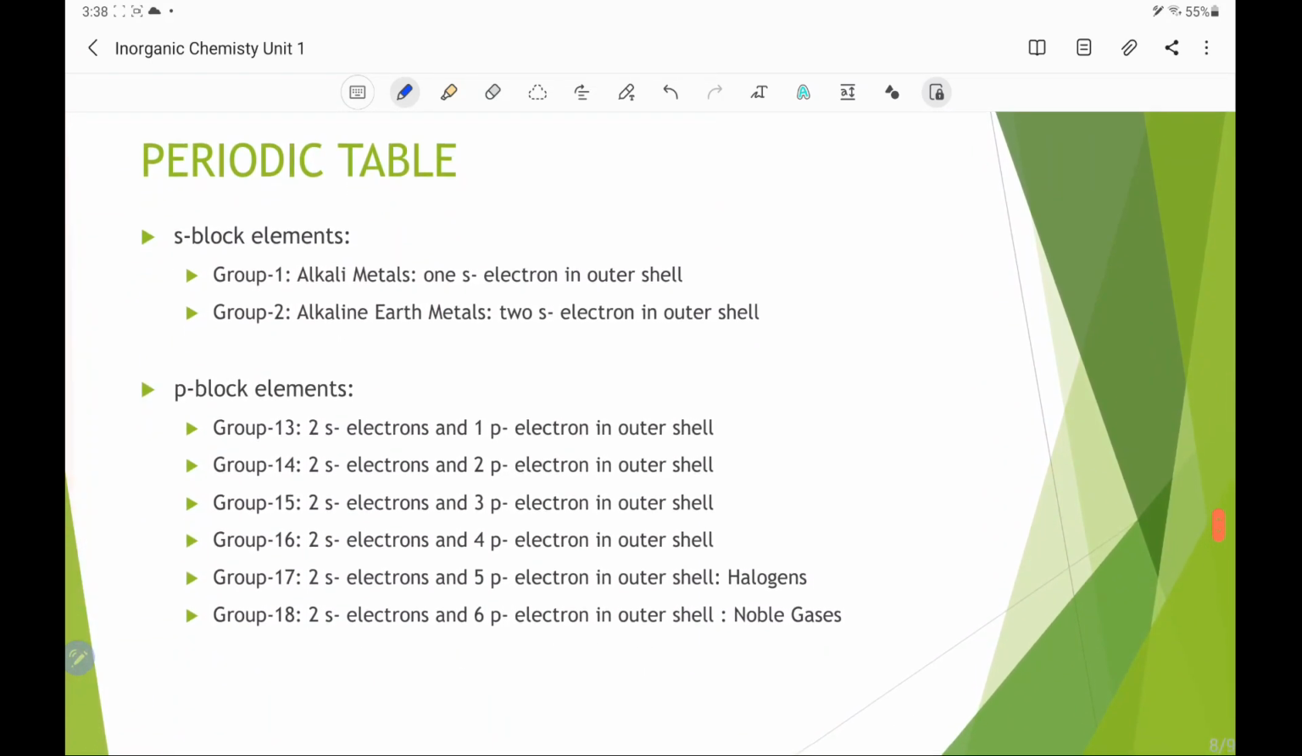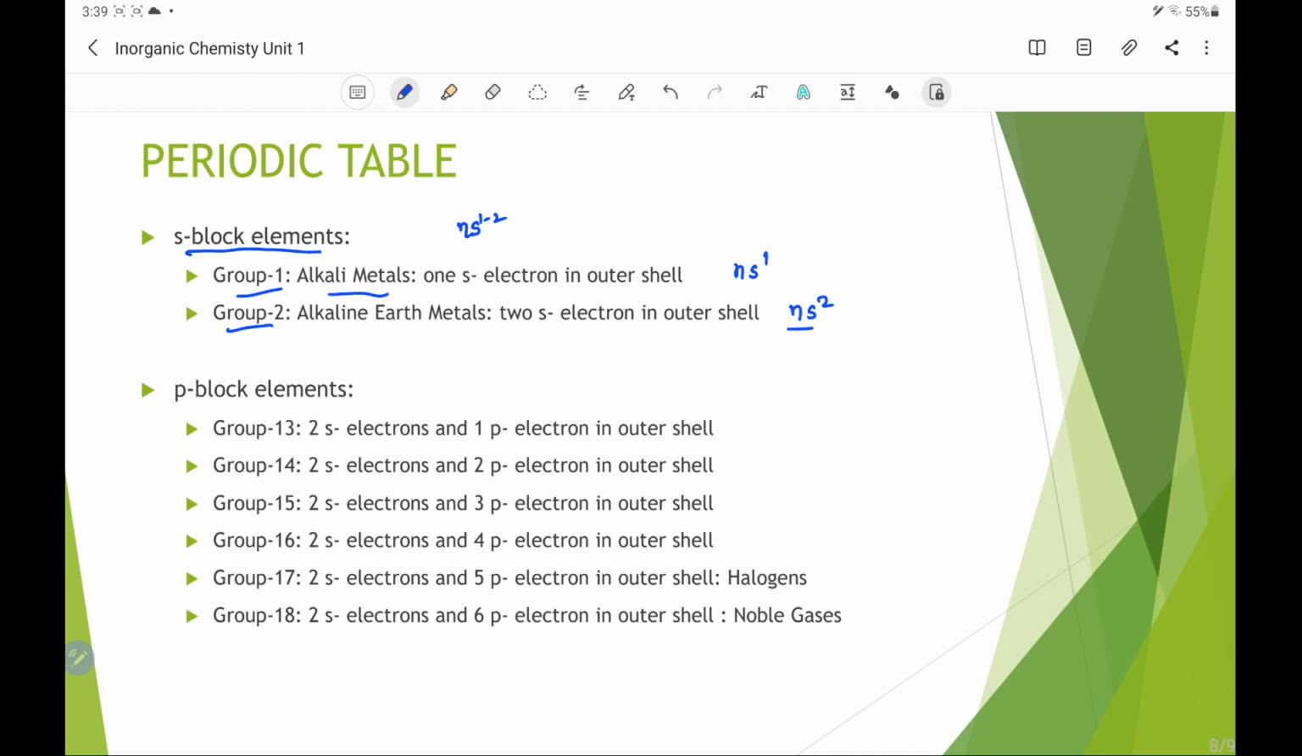Next is the periodic table. The periodic table has 18 groups, and these 18 groups are divided into 4 categories: s block elements, p block elements, d block elements, and f block elements. Groups 1 and 2 are called s block elements, because they have the outer configuration ns1 to 2. The first group, which is also called the alkali metals, has outer configuration ns1, that means the last electron enters the s orbital of the outermost shell. Similarly, in group 2, the last electron enters the s orbital of the outermost shell.